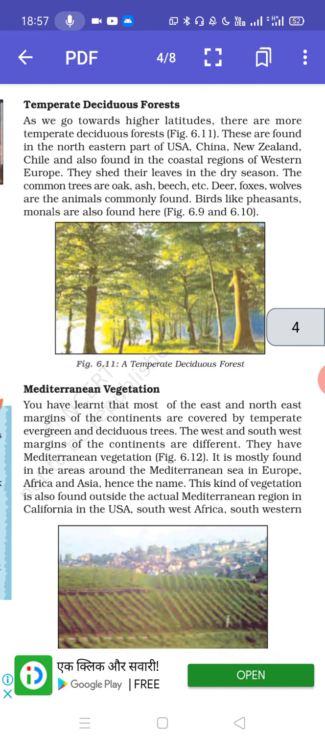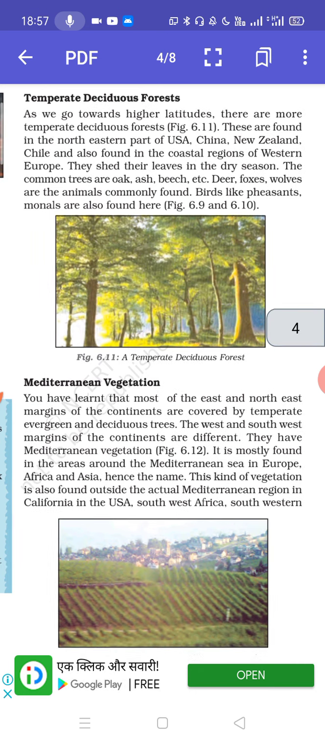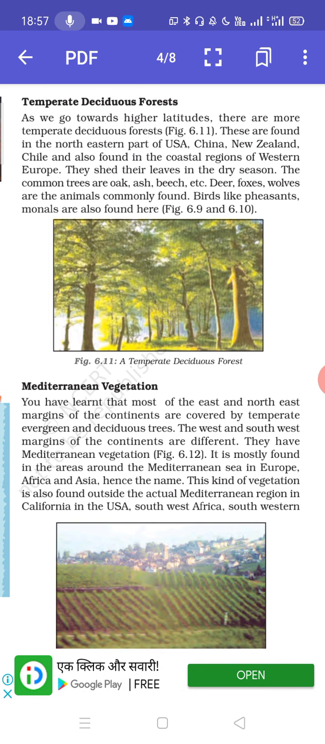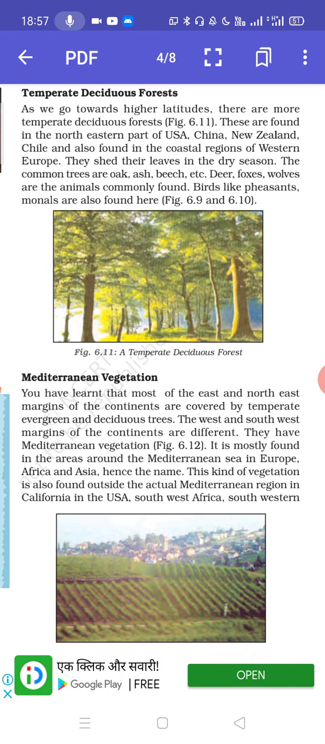Now let's see temperate deciduous forest. As we go towards higher latitudes, there are more temperate deciduous forests. These are found in the northeastern part of USA, China, New Zealand, Chile, and also in the coastal region of Western Europe. They shed their leaves in the dry season. The common trees are oak, ash, beech, etc. Deer, foxes, wolves are the animals commonly found. Birds like pigeons, monals are also found here.